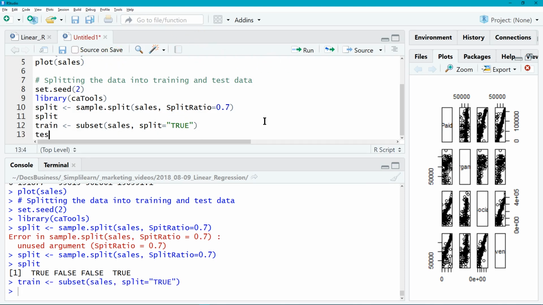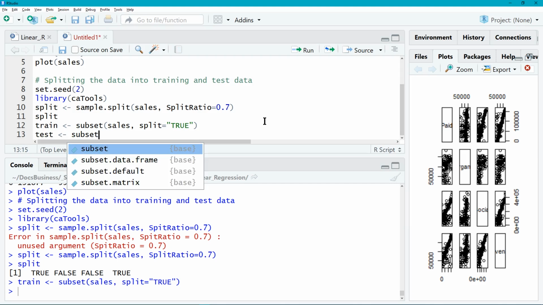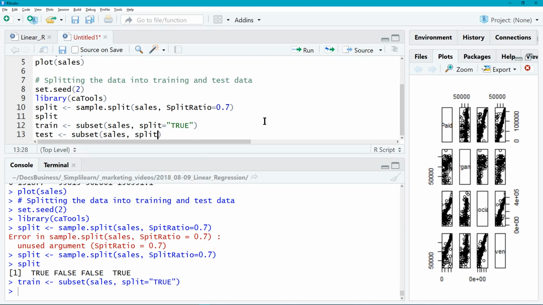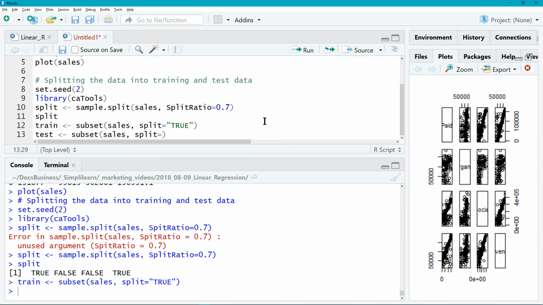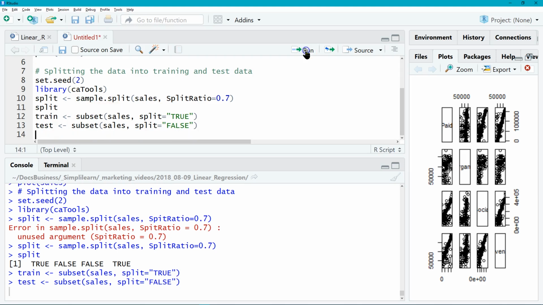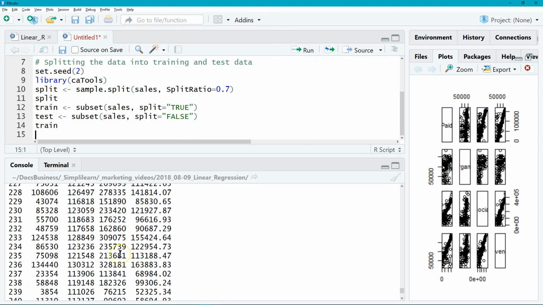And then we're going to set our test variable as a subset of cells, and if we assign the true to the train set, then we want to assign the false to our test set. So now this will have 30% of the variables in it, and train will have 70%. We'll go ahead and run that. So we've now created both our training set and our test set, and we can just real quickly type in train, hit run on there, and you can see our train set.